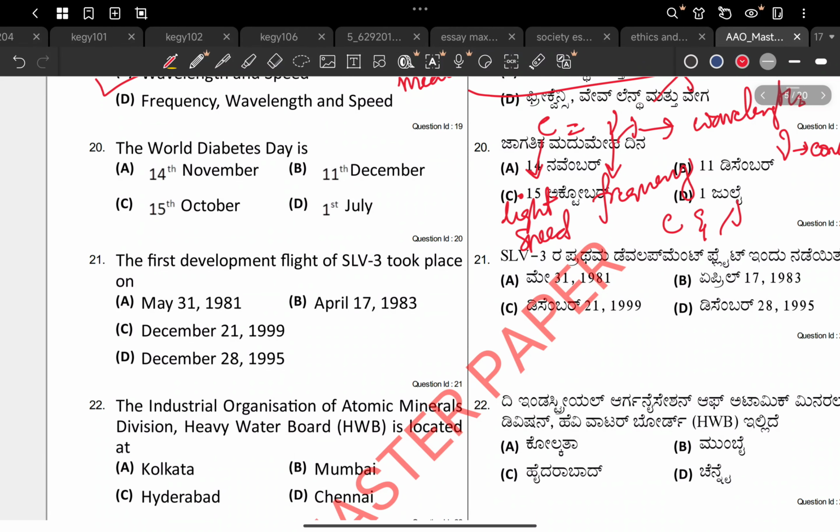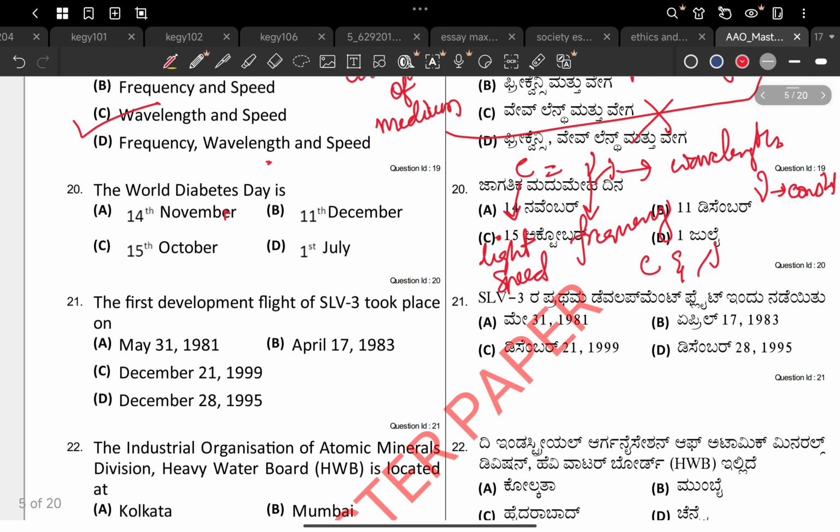Now moving on to the 20th, World Diabetes Day. Option A is 14th November, option B is 11th December, option C is 15th October, option D is 1st July. On seeing it, what we feel is, okay, 14th November is Nehru's birthday, probably it will be Children's Day, so we'll eliminate A. But in this case it does not happen that way, because it is World Diabetes Day, not Indian Diabetes Day. So the Indian logic does not apply to world. The answer is 14th November actually.